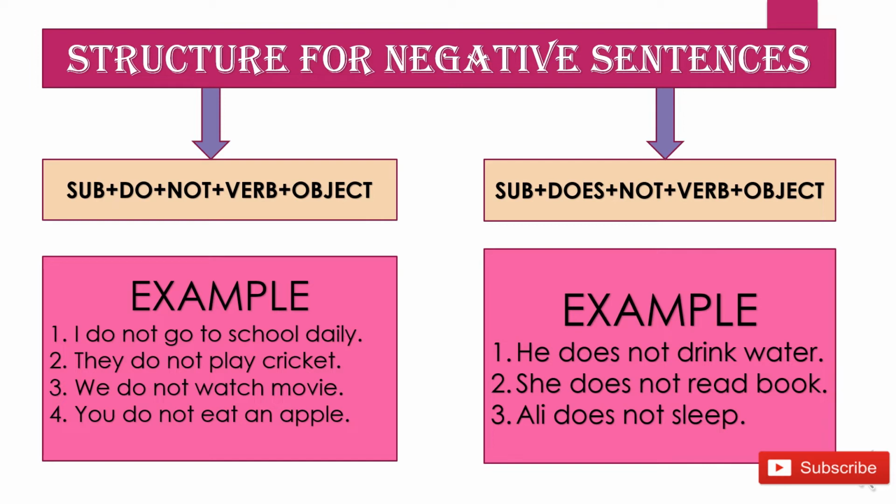you will have to add does. Now look at some of the examples: He does not drink water. She does not read book. Ali does not sleep. So have you seen something over here? Yes, I haven't added s and es with the verbs while making the sentence in third person singular. Why? Because I am already using does over here. Whenever you are using does while making negative and interrogative sentences, there is no need to add s and es with the verbs. But in the positive sentences, you will have to add s and es with the verbs.